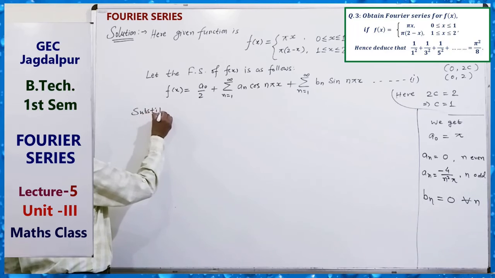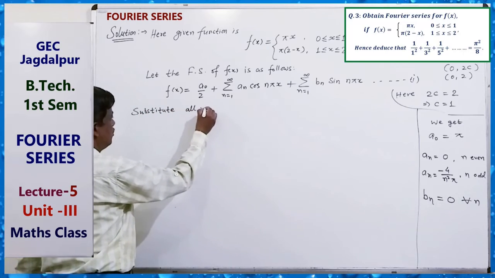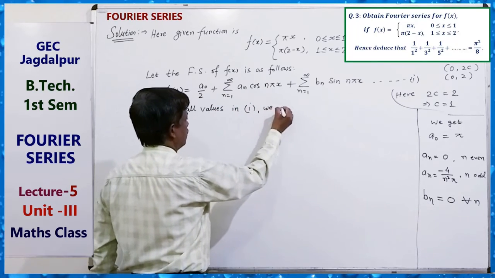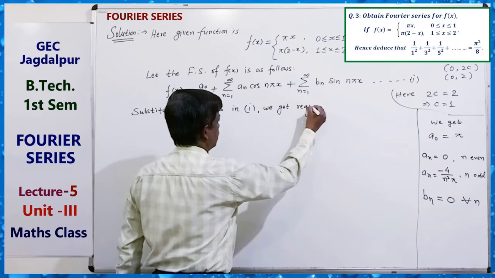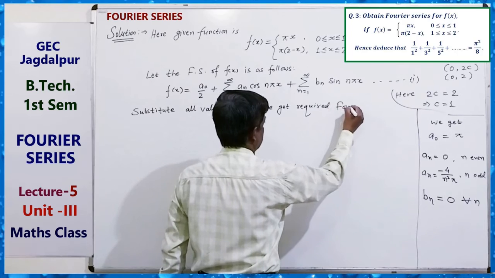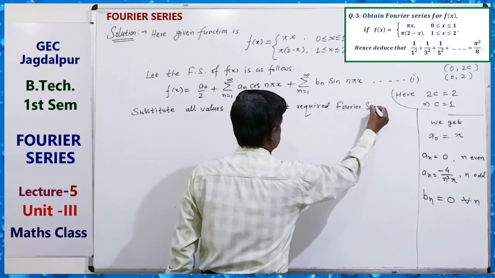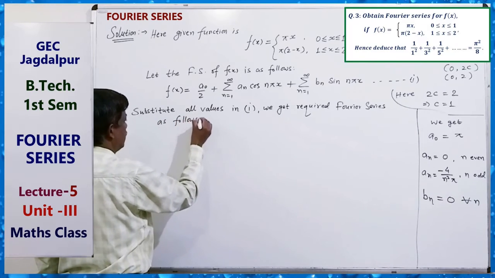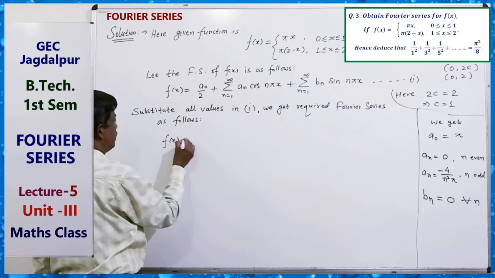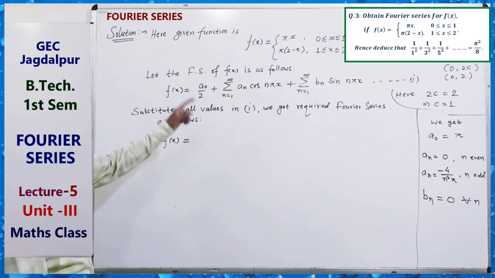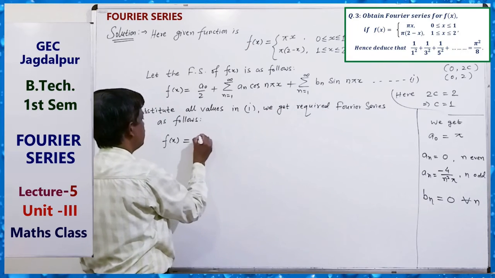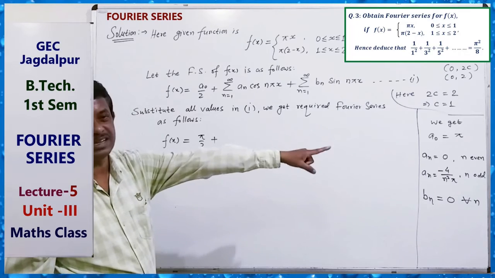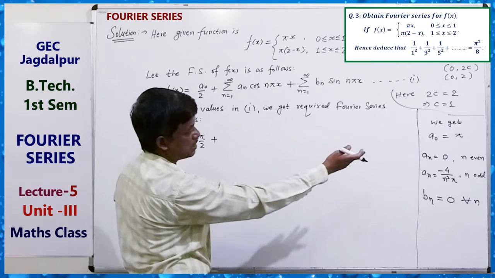Substitute all values in 1 and we get the required Fourier series as follows. f(x) equals a0, pi, so pi by 2, plus, if n is even it is 0, and if odd, minus 4 by n square.